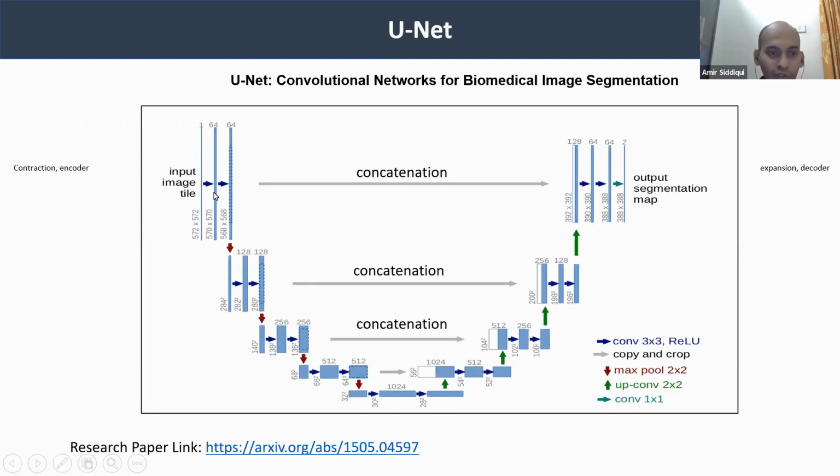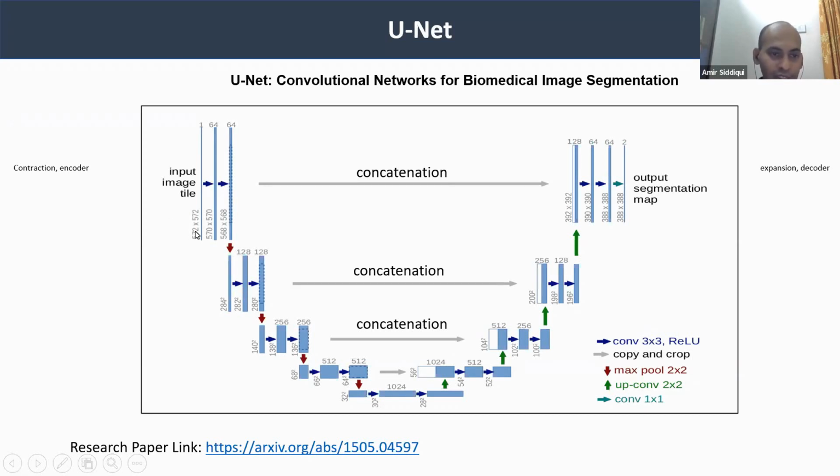So here what we do, we input the image file here. For example, our image file is 572 by 572. Then we have these channels, also known as filters, 64, 64. So once we pass our input image here, then we apply two convolutional layers. After that, we apply this max pooling. The one here in brown color is max pooling. Then we again apply the convolutional layer.